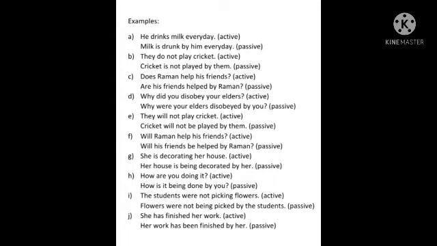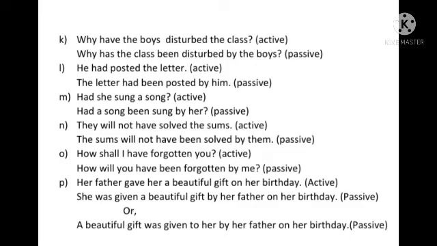The students were not picking flowers. This time it is past continuous tense. Was or were plus being plus third form in passive voice. Flowers were not being picked by the students. Next example. She has finished her work. This is present perfect tense. In passive voice we have to use has been or have been. Her work has been finished by her. Next example. Why have the boys disturbed the class? Why has the class been disturbed by the boys?